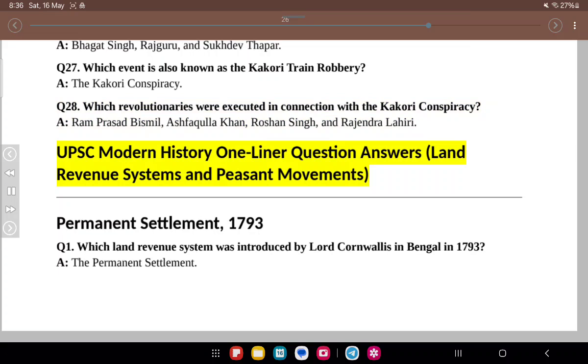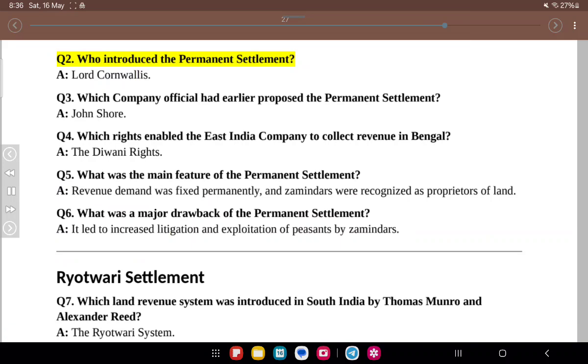UPSC Modern History one-liner question answers, land revenue systems and peasant movements. Permanent Settlement, 1793. Q1. Which land revenue system was introduced by Lord Cornwallis in Bengal in 1793? A. The Permanent Settlement. Q2. Who introduced the Permanent Settlement? A. Lord Cornwallis.